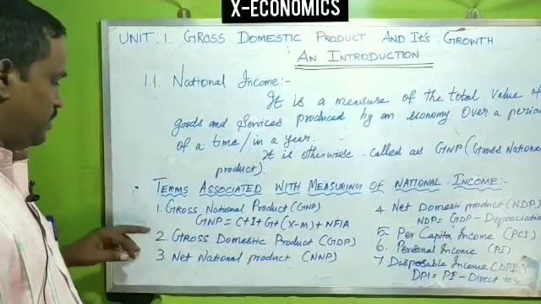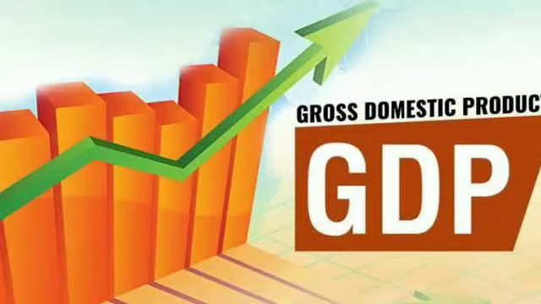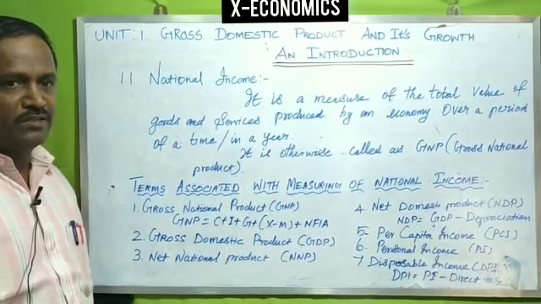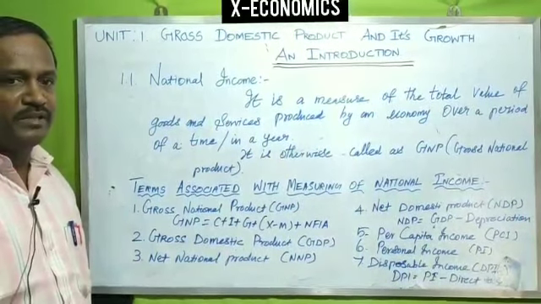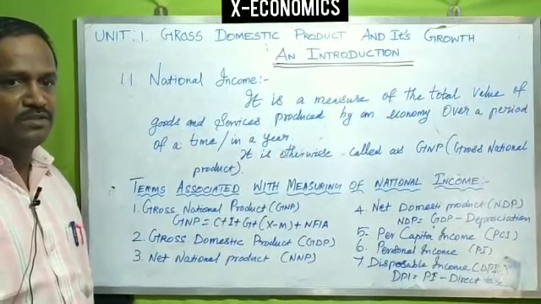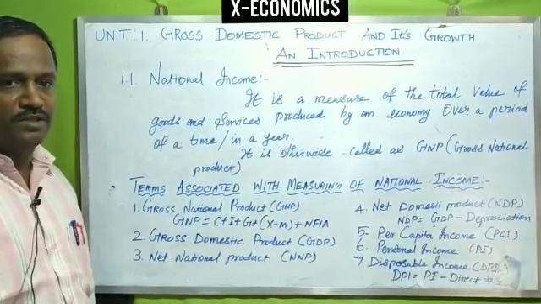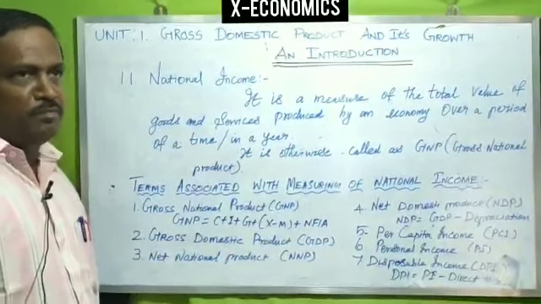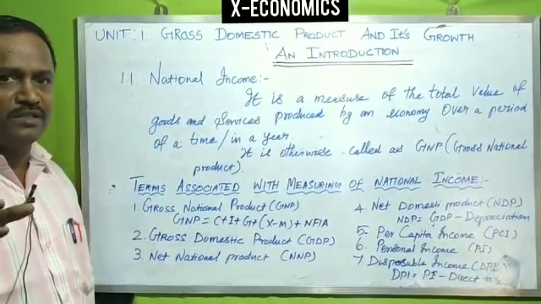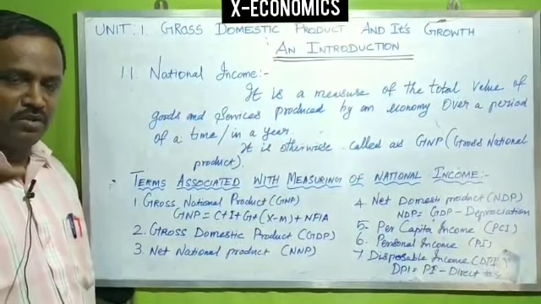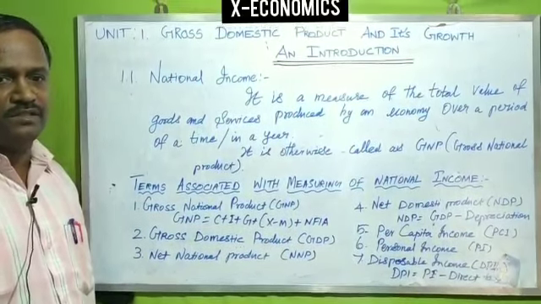The second point we are going to see is gross domestic product, GDP. Gross domestic product is the total value of output of goods and services produced by the factors of production within the geographical boundaries of the country. Geographical boundaries of the country means the goods and services produced in that particular country.